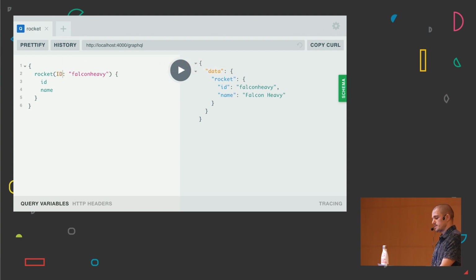It's uppercase "ID". And now I'm going to fetch the rocket. This is a huge problem when we have inconsistencies in our APIs. I don't want to expose my API if I'm not 100% sure that whatever I'm looking for is what I'm going to get.